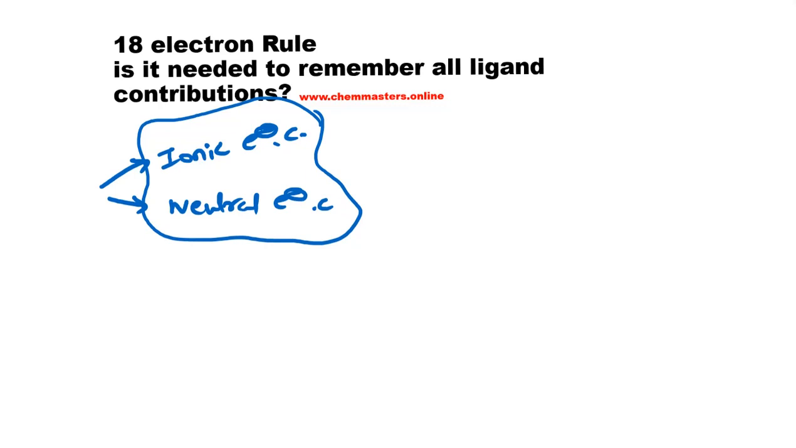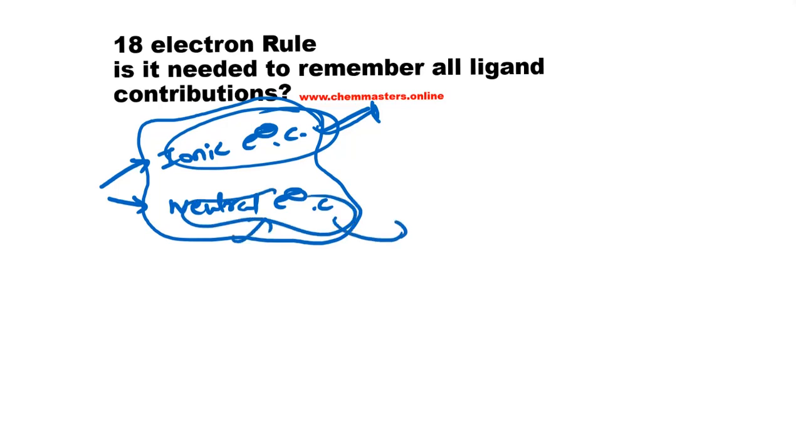Just remember that if you apply the ionic electron count, go with the ionic electron count only. Don't mix in the neutral electron count. If you go with the neutral electron count, apply the neutral electron count completely to that particular complex and give the total electron count. Don't mix these two and don't get confused.